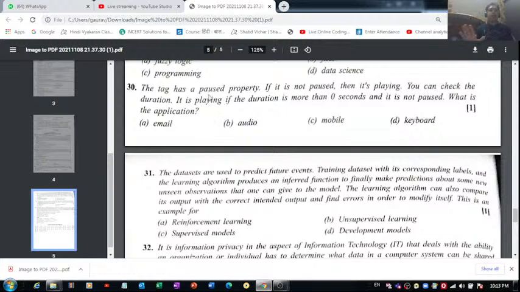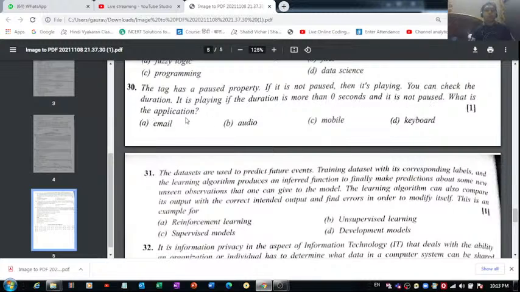So if you want to stop something, you can pause it. If you want to play it again, you can just press the resume button. So if it is not paused, then it's playing. You can check the duration. It is playing if the duration is more than 0 seconds and it is not paused.